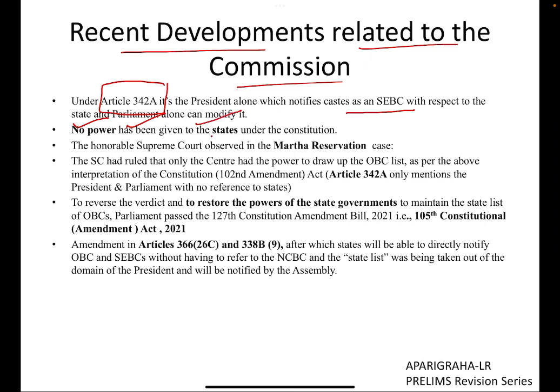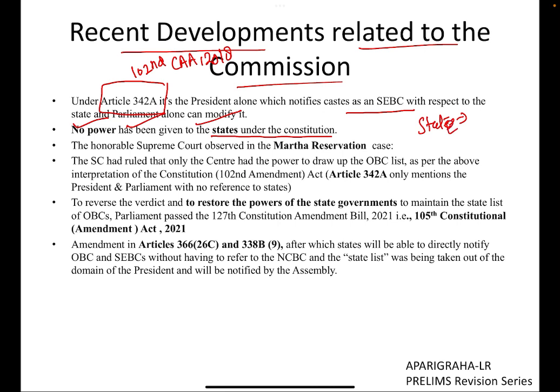No power has been given to the states under the constitution. This was provided in the 102nd Constitutional Amendment Act, passed in 2018. So we are actually depriving states of their power to even draw a state-wise OBC list. This is something which raises our eyebrows.